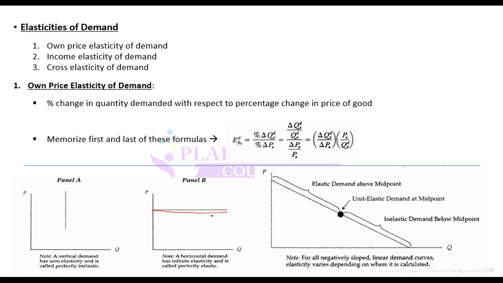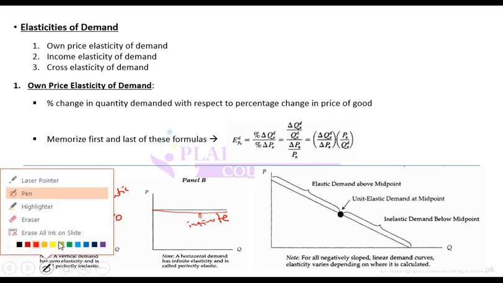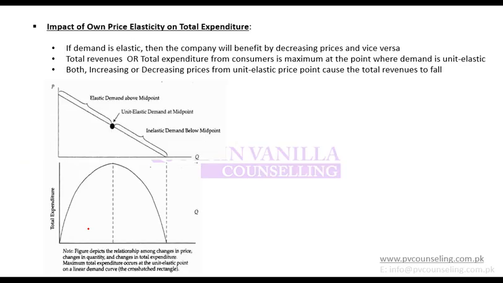And this is known as infinite elasticity. Infinite, that is perfectly elastic or infinite. If there is a product for which demand does not change no matter what the price is, that is, you can keep on changing price and demand will not change, that is known as perfectly inelastic. And this elasticity is zero elasticity. So remember these shapes and graphs.